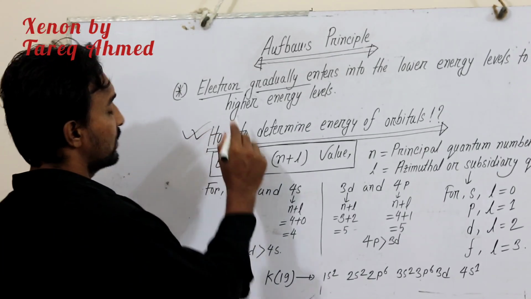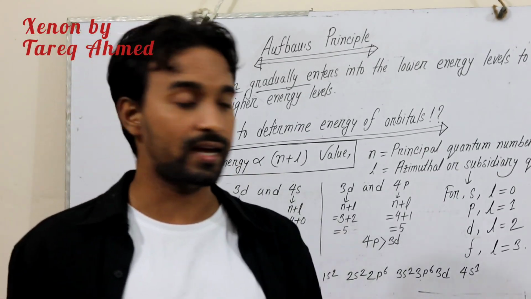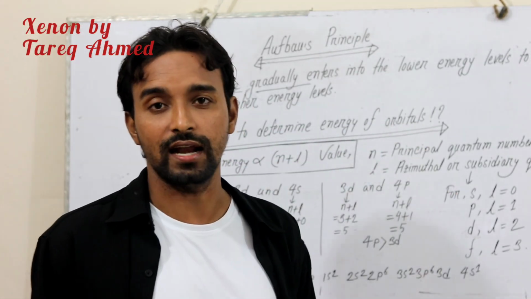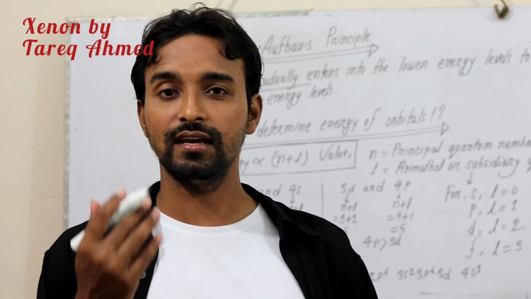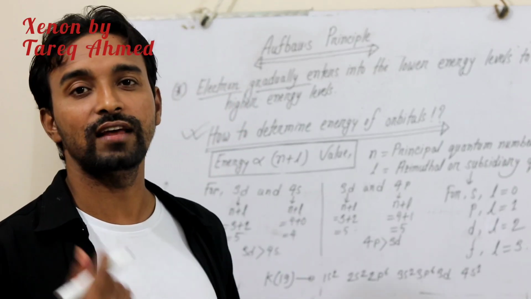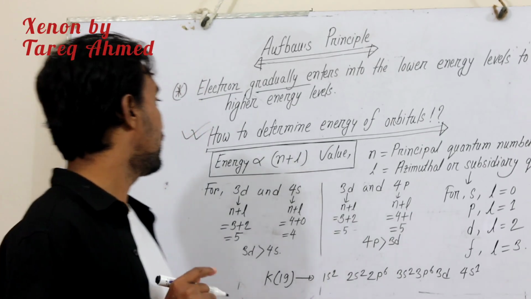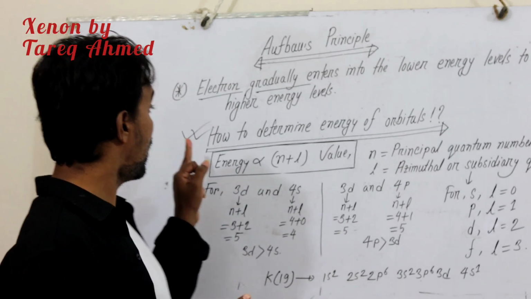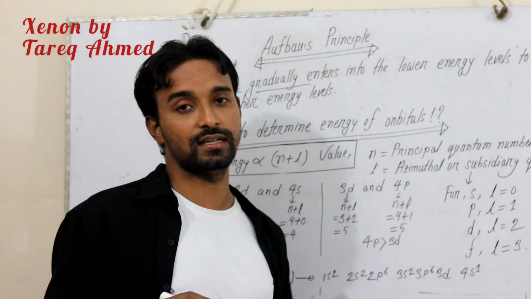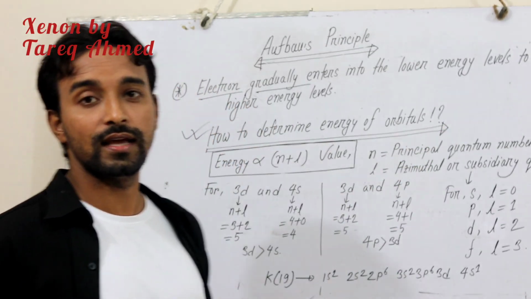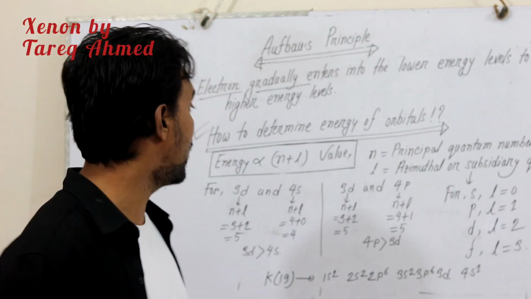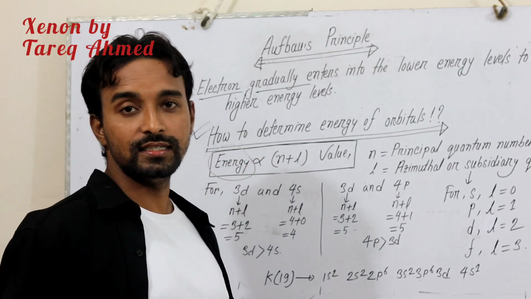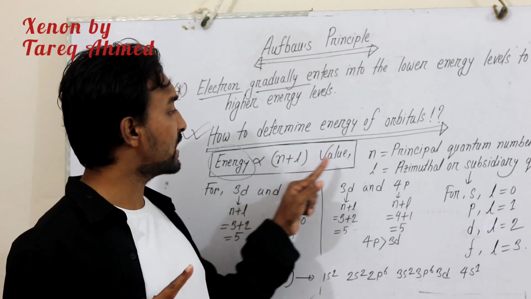Normally the question arises: how do we determine the energy of orbitals, and how can we understand which level has the lowest energy and which has the highest? To determine the energy of orbitals, we need to know that the energy of an orbital depends on its n plus L value.